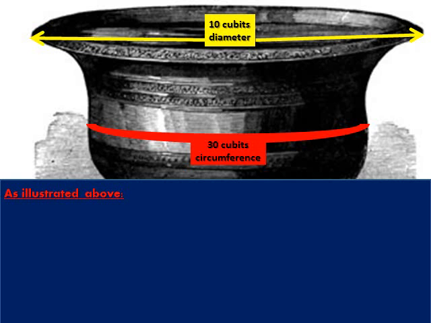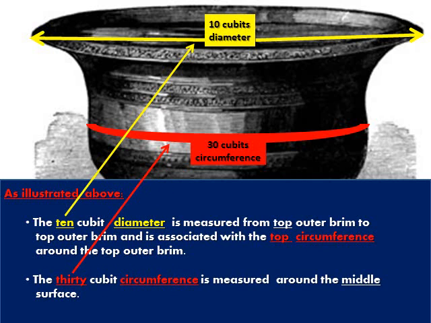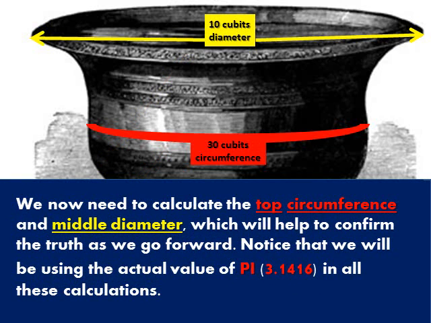As illustrated above, the 10-cubit diameter is measured from top outer brim to top outer brim and is associated with the top circumference around the top outer brim. The 30-cubit circumference is measured around the middle surface. We now need to calculate the top circumference and middle diameter, which will help to confirm the truth as we go forward. Notice that we'll be using the actual value of pi, 3.1416 rounded to 4 decimal places, in all